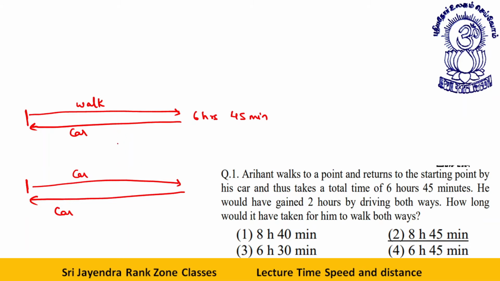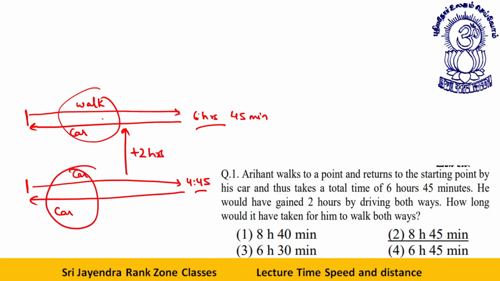That means this will be 4:45. Gaining time means saving time. Instead of this, if he does this, he would save 2 hours. That is, 6 hours 45 minutes reduced to 4 hours 45 minutes.